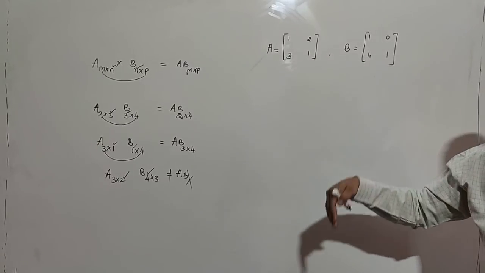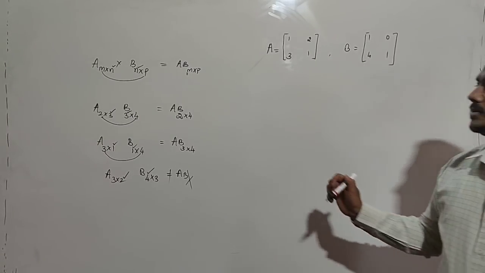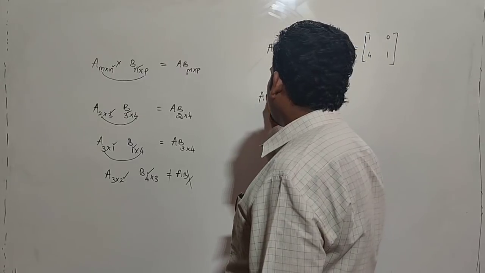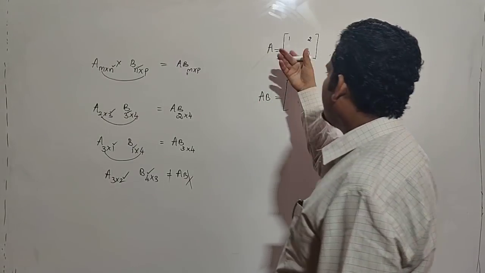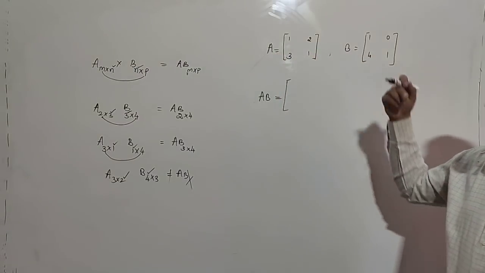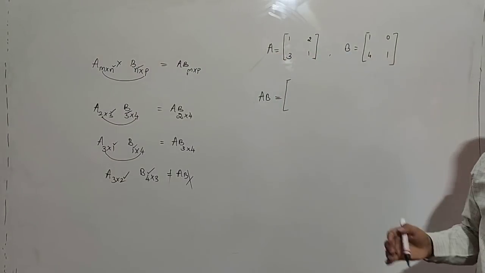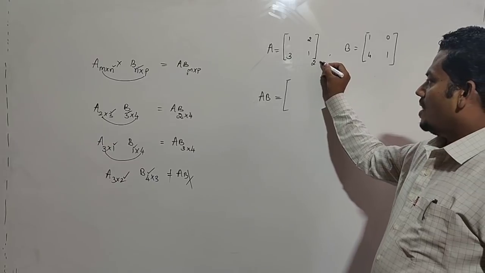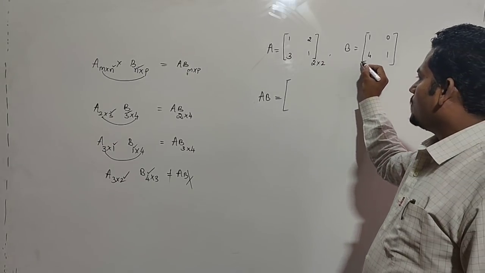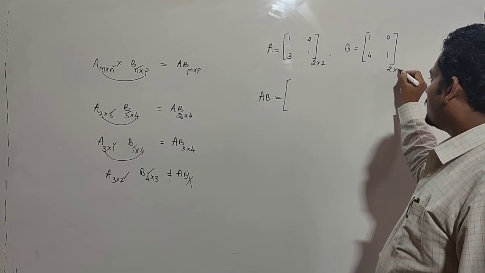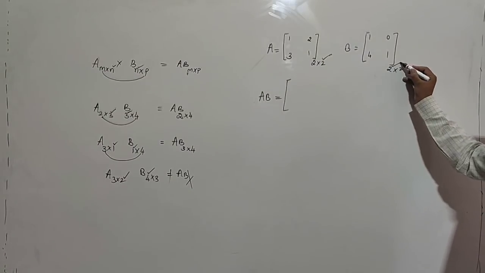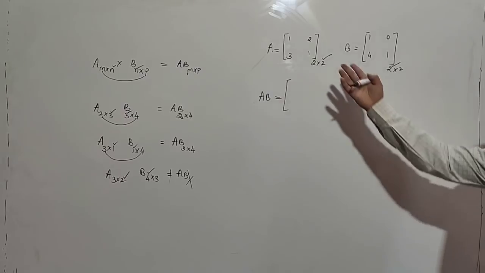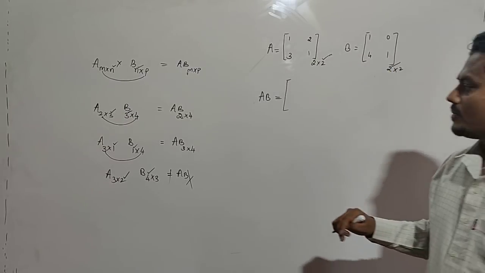Now I will find A into B. Clearly the product AB is possible. Why? Because the order of A is 2 by 2 and the order of B is 2 by 2, which means the number of columns in the first matrix equals the number of rows in the second matrix.